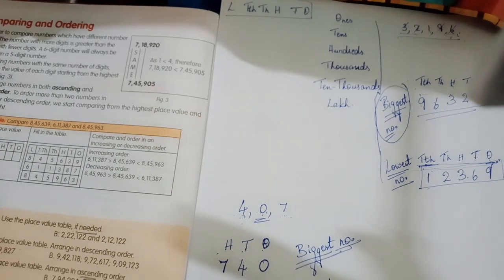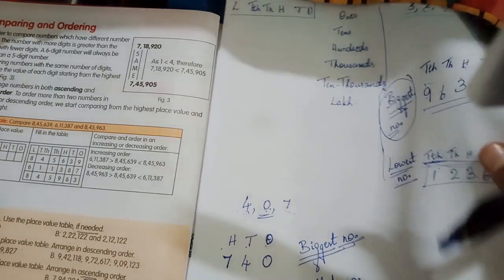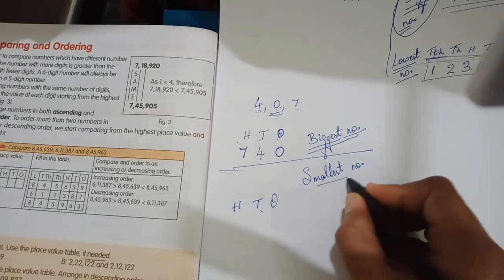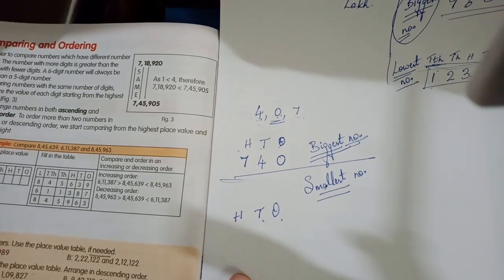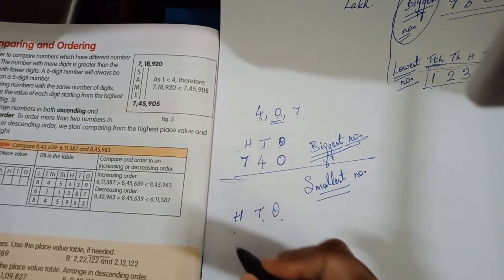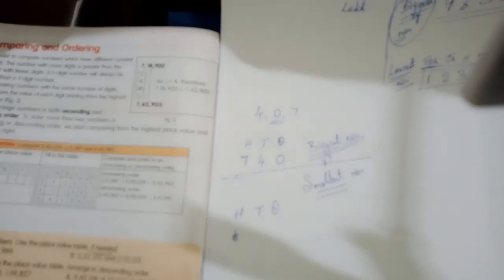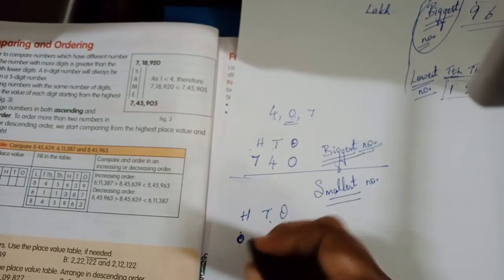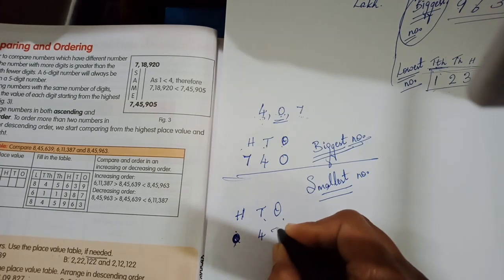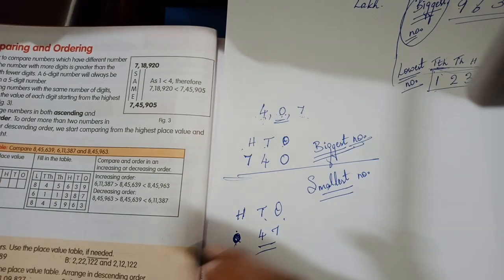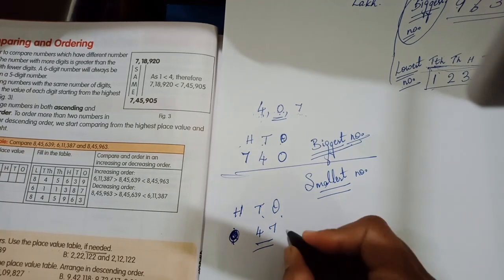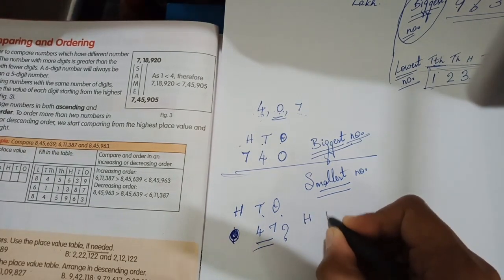Let me write the place values first. Okay, can you see now? What will you do while forming the smallest number? In the highest place value, I have to write the smallest number. If I write 0, that means nothing, right? So, I can't write 0 here. It will be wrong. If I write 0, then 4, and then 7, that means 47 only. So, 0 is not used at all. So, how to use them? That is the question that comes to your mind, right, children?